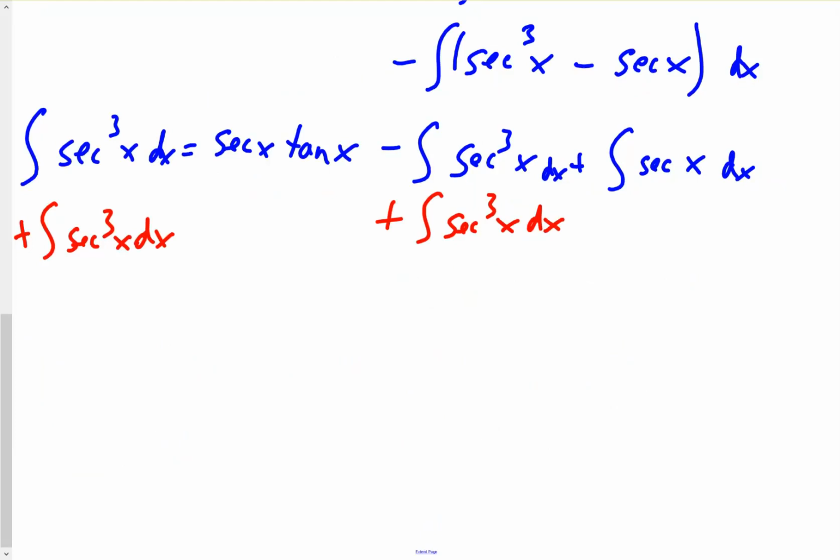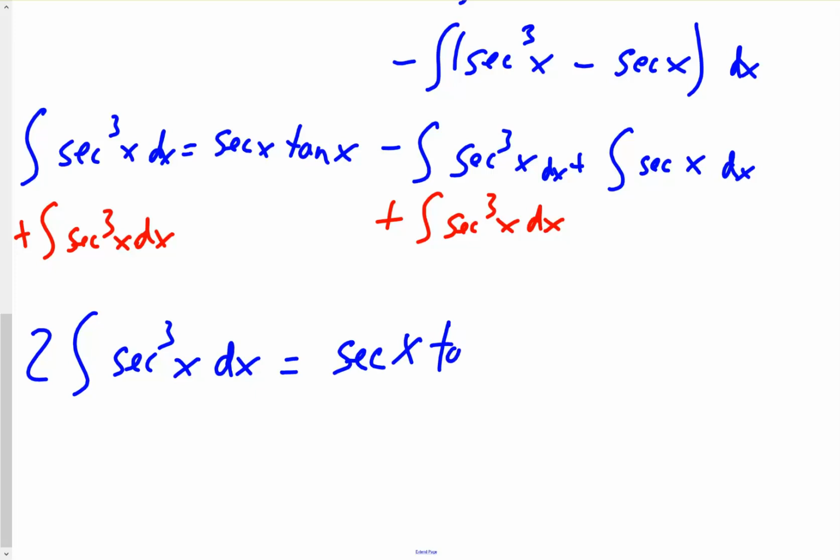That'll give us 2 integral of secant cubed x dx is equal to secant x tan x plus integral of secant x.